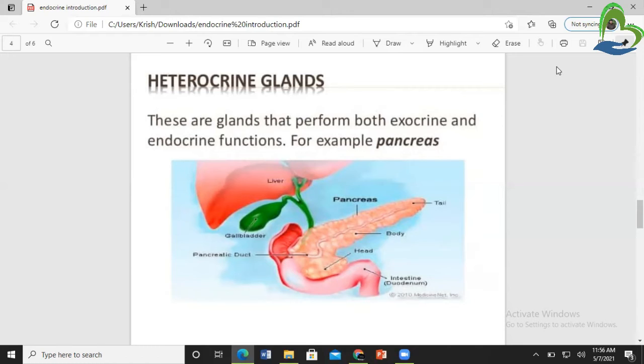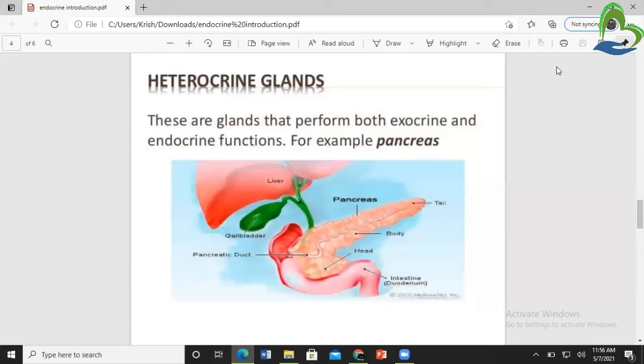So the pancreas works as both exocrine and endocrine gland, and it is included in the heterocrine glands because it functions as both.